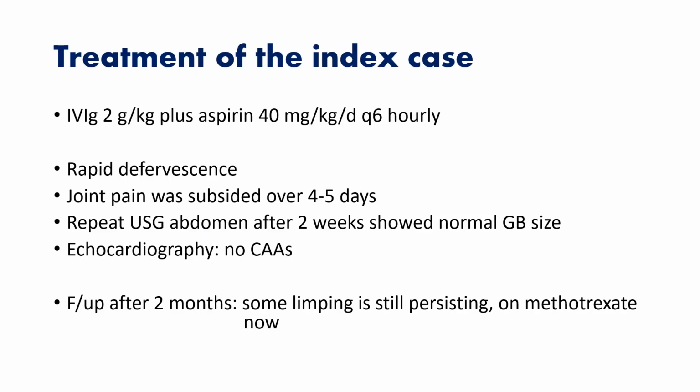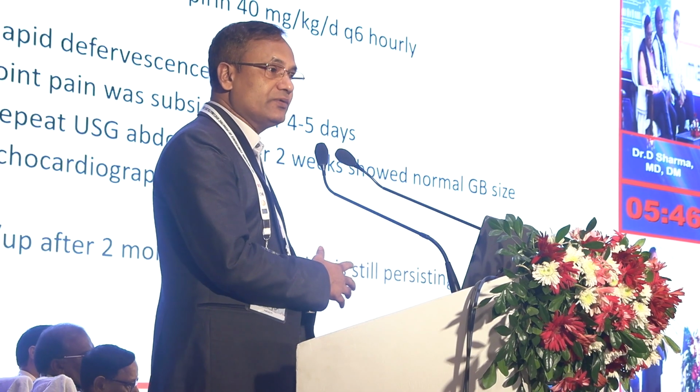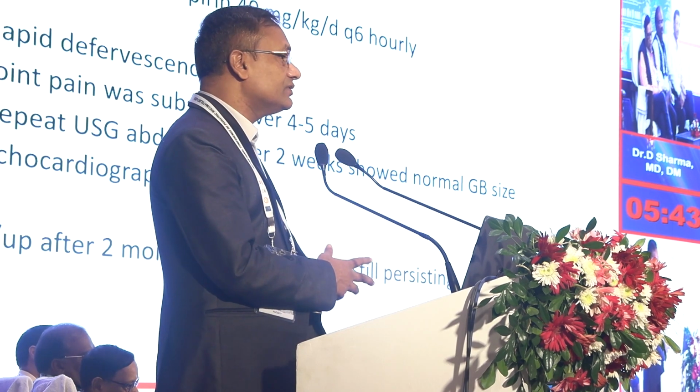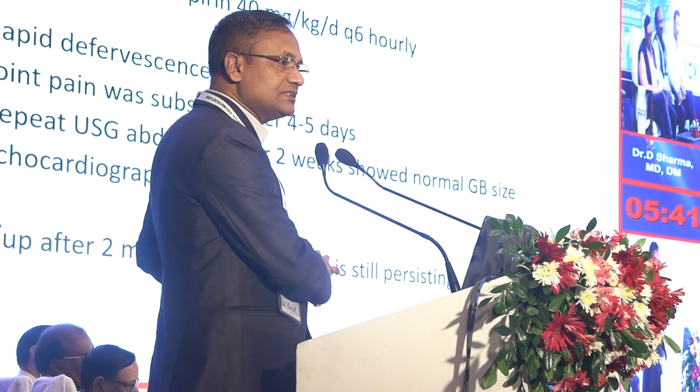So we treated the child with 2 gram per kg IVIG and aspirin. Defervescence was there. Joint pain subsided by 4 to 5 days. Repeat USG revealed normal GB size, and echocardiography revealed no coronary artery aneurysm. Follow-up after 2 months revealed some limping was still persisting. We instituted methotrexate in the patient. We need more evaluation of the case, maybe ERA was associated, but we have started a disease modifying agent in this child.